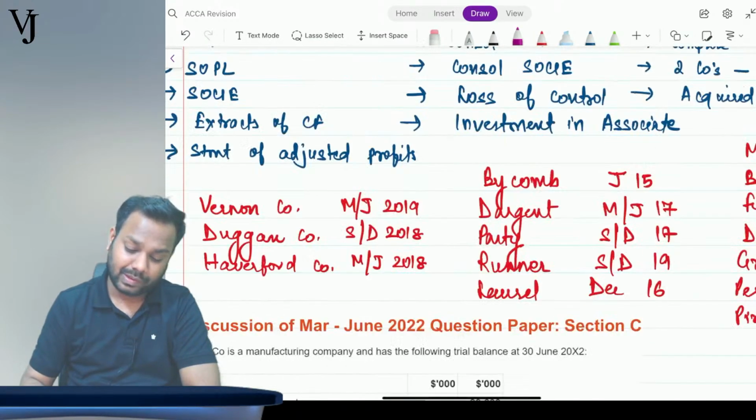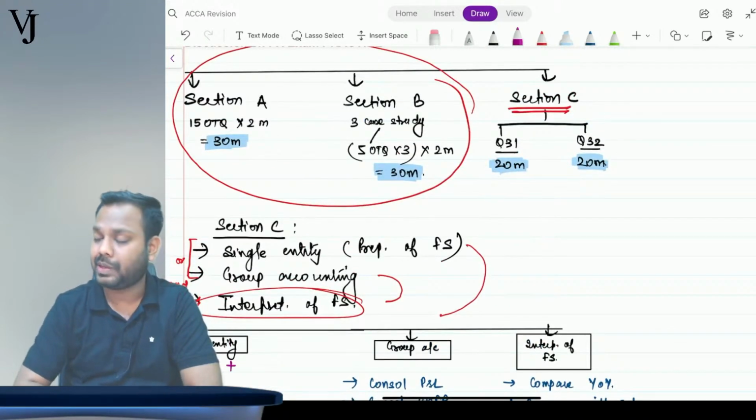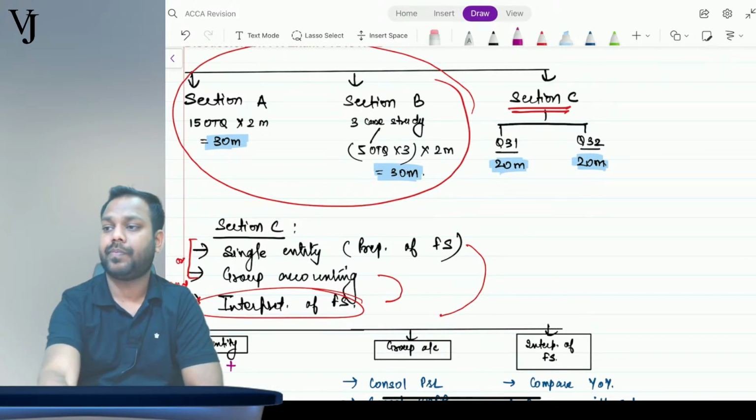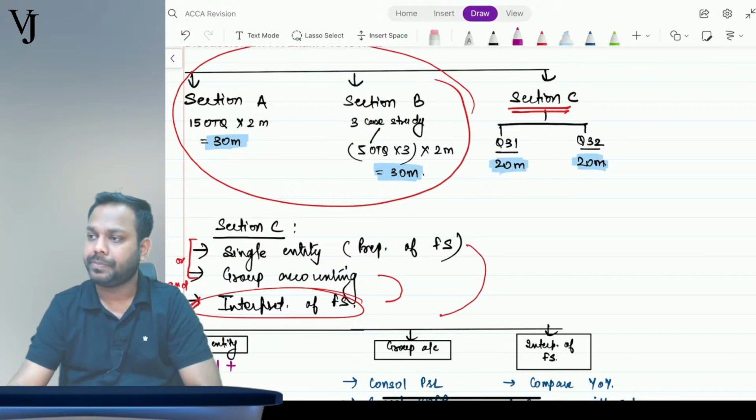Now, is this understanding clear, everyone? I have just discussed from a section C point of view here in detail. Is this understanding clear to everyone? Come on, guys, tell me.